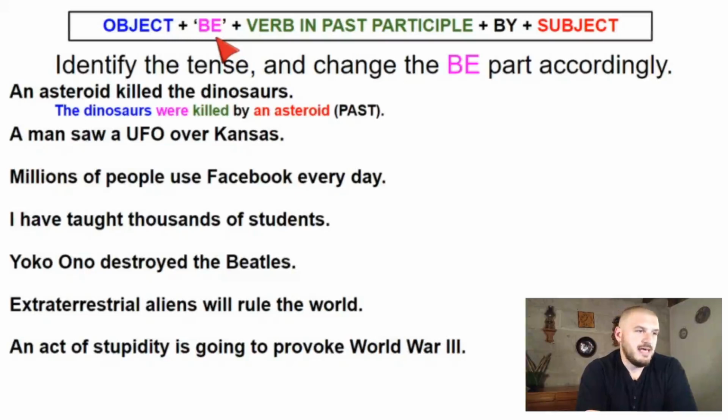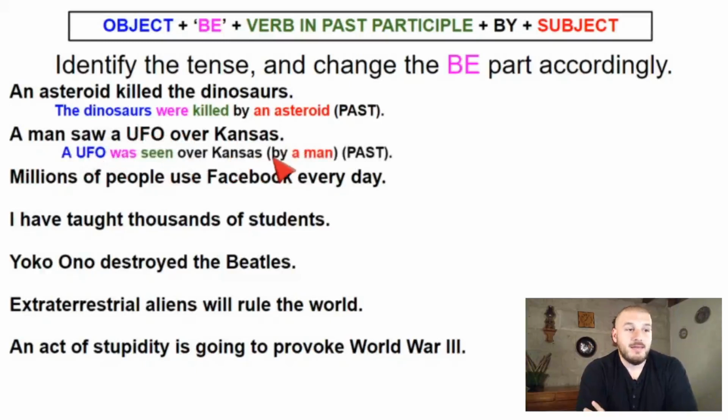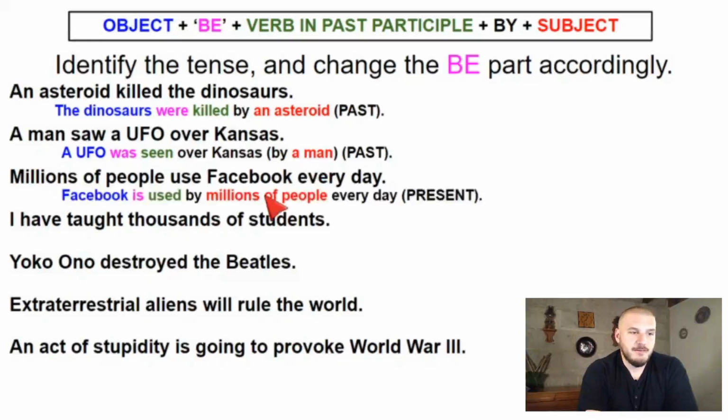3, 2, 1. A man saw a UFO, ovni, objeto volador no identificado, UFO, unidentified flying object, over Kansas. A UFO was seen over Kansas by a man, if you want to include this, but you don't have to, really. Who cares, right? ¿A quién le importa que fue por un hombre? Es obvio, no? Millions of people use Facebook every day. Facebook is used by millions of people every day.